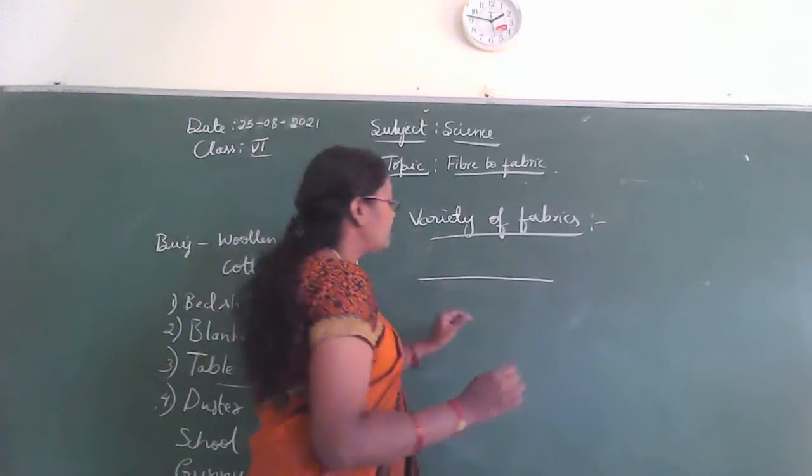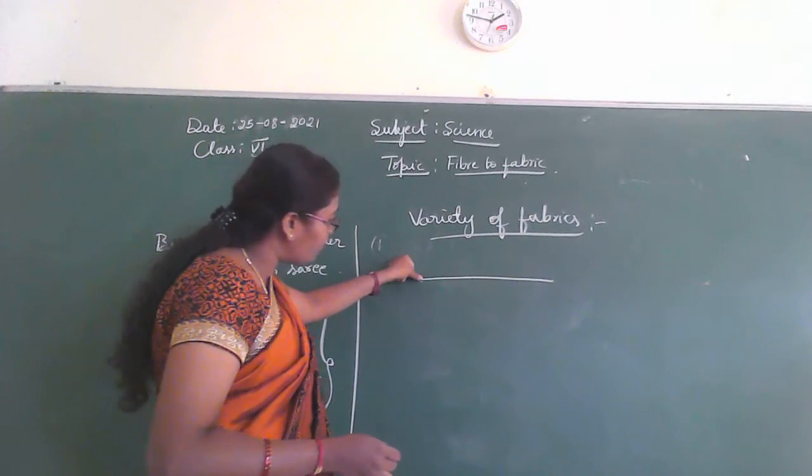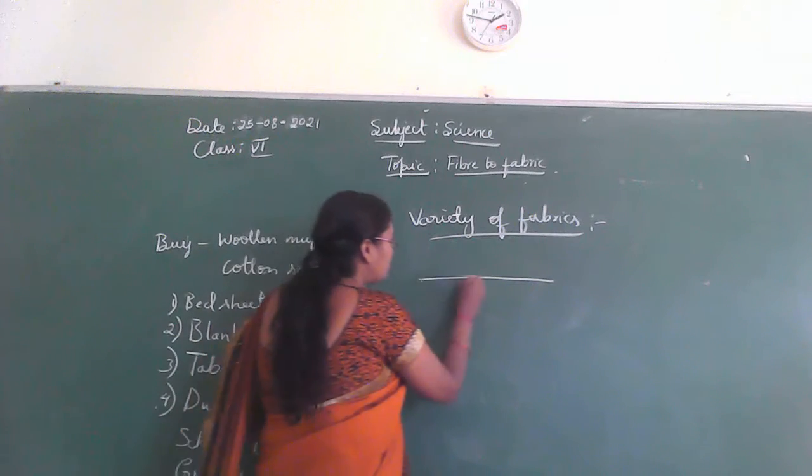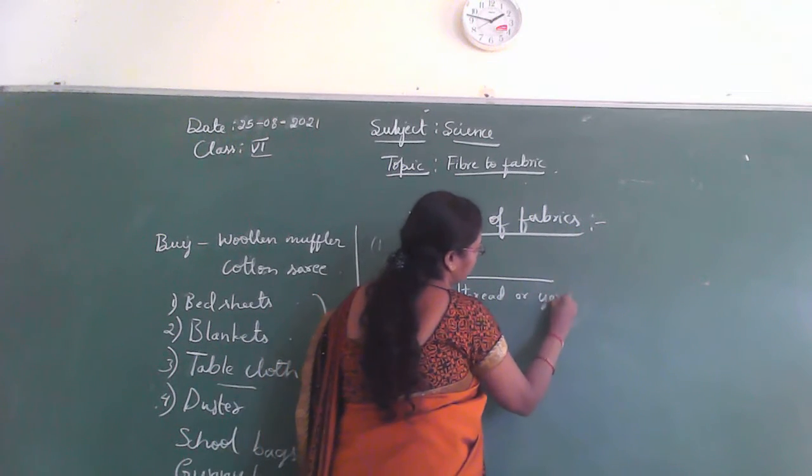See children, place your thumb on one end of the thread. Just imagine it is a thread or yarn.